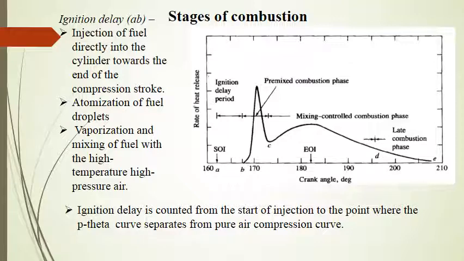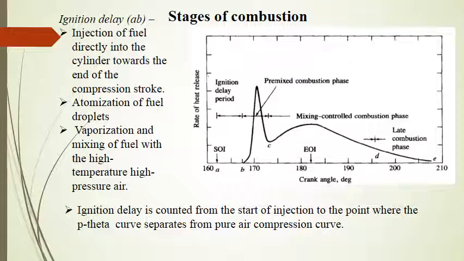Now the start of combustion is the point where the P theta curve separates from the pure air compression curve. Or you can say the start of combustion can also be determined from the change of slope on the P theta diagram, or the change of slope from the heat release analysis diagram.